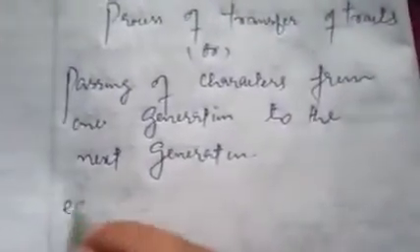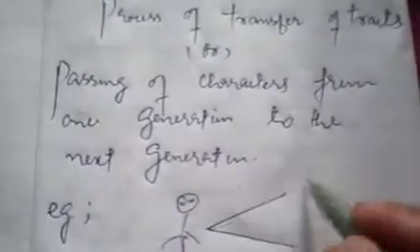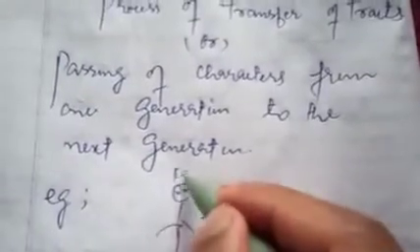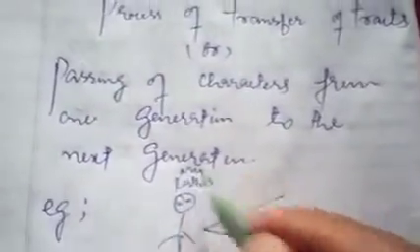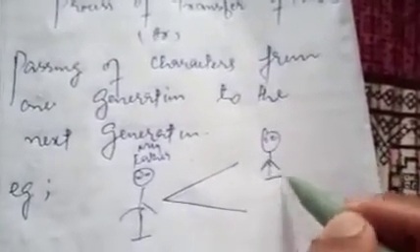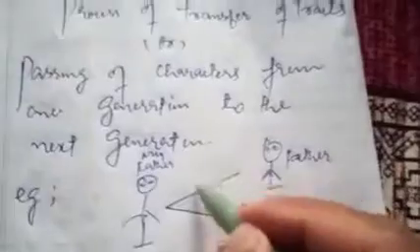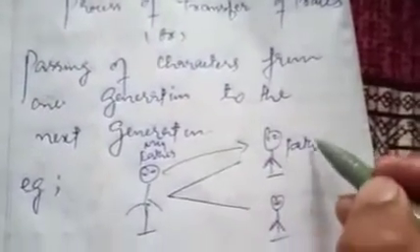For example, my father got the characters from his father and mother. This is my father, and he got the characters from his father and mother. This is his father, my grandfather.